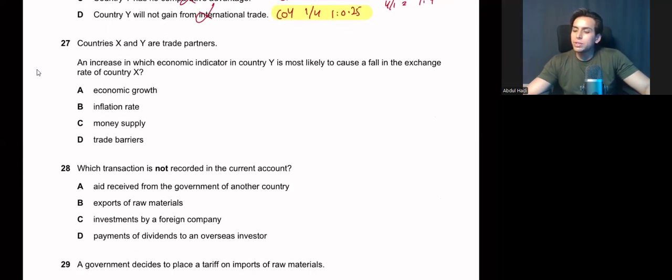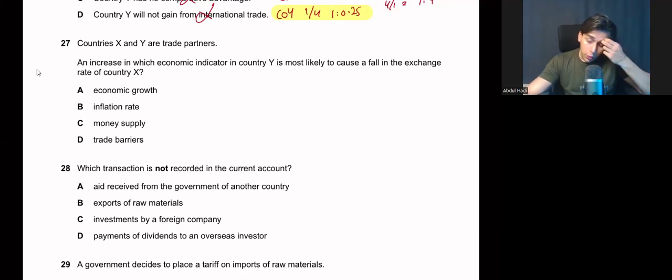An increase in which economic indicator in country Y is most likely to cause a fall in the exchange rate of country X, which means that what should happen in Pakistan is that it should reduce the value of the Indian rupee. All right. So what will happen in country Y which will reduce the exchange rate of country X? Now options: economic growth, inflation rate, money supply, and trade barriers. Now it is very common.